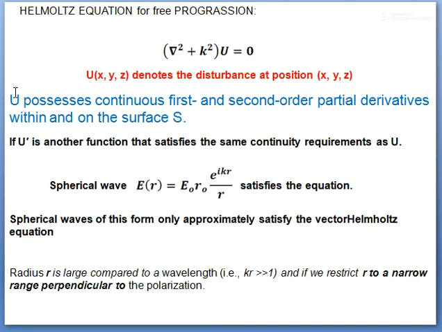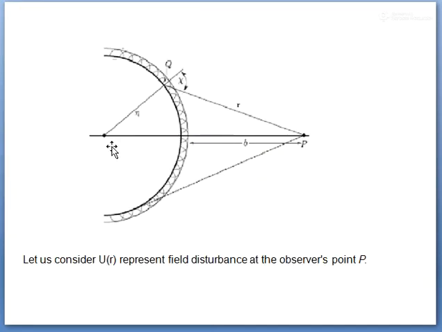And since this source can emit the spherical wavefront, the secondary wavelet which is emitted at this point Q once again becomes spherical.